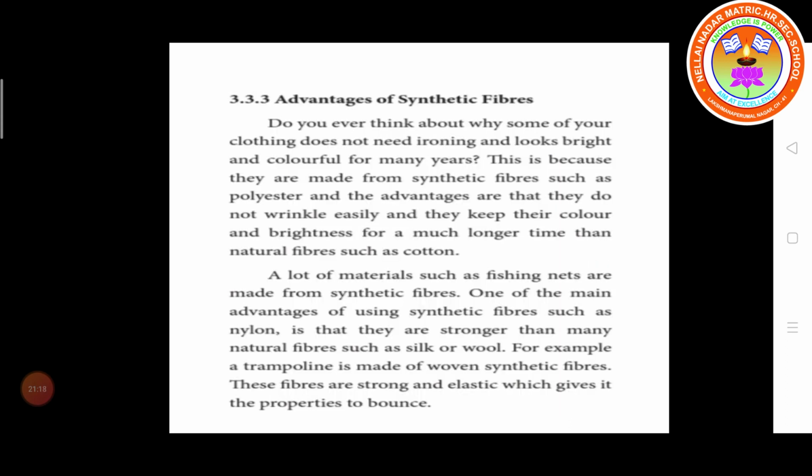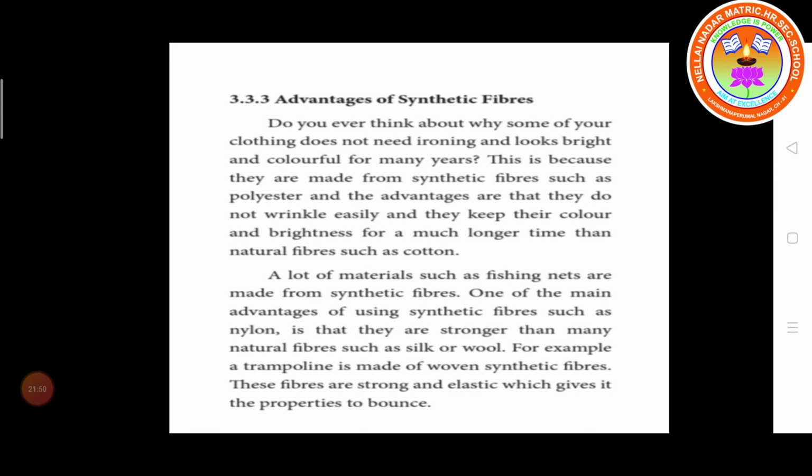So next is the advantages of synthetic fibers. Do you ever think about why some of your clothing does not need ironing and looks bright and colorful for many years? Already we know that synthetic fibers do not wrinkle easily and do not fade easily.